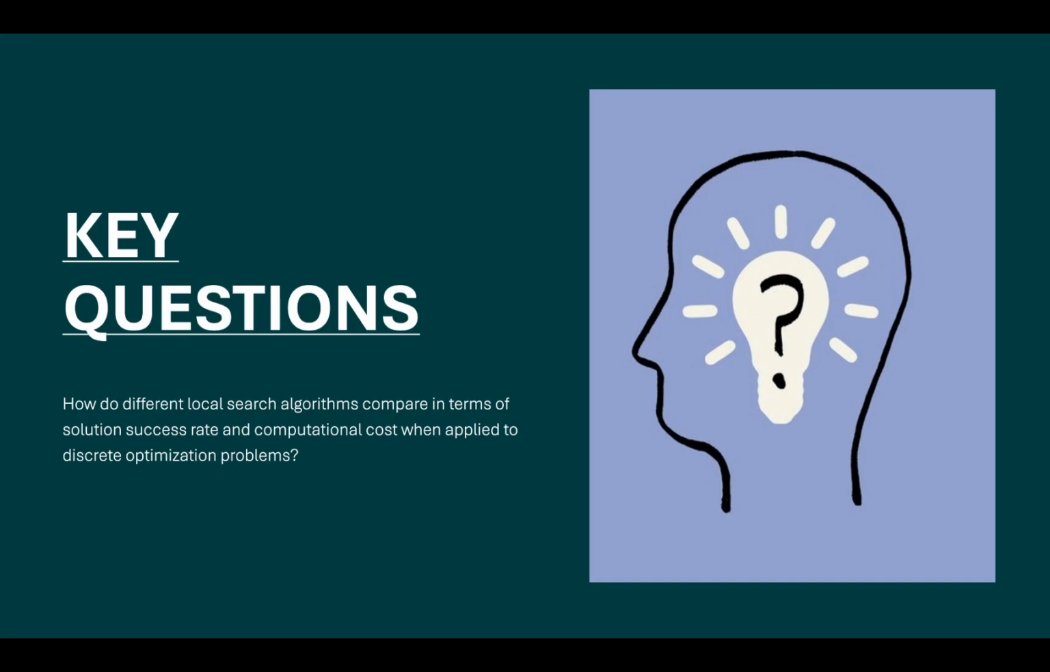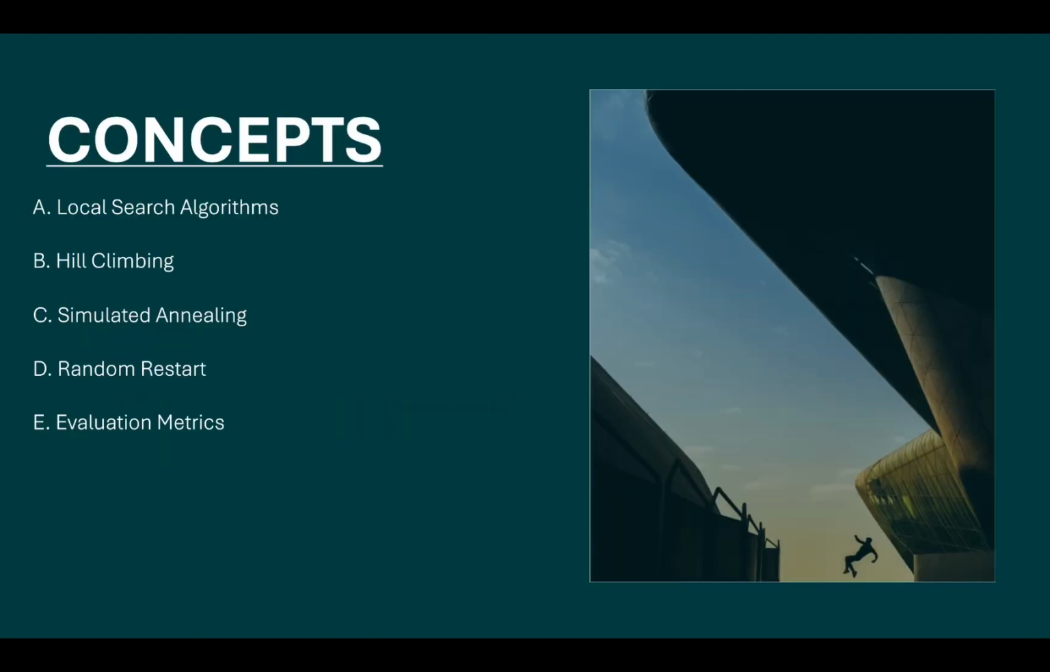Key questions. How do different local search algorithms compare in terms of solution success rate and computational cost when applied to discrete optimization problems? A hypothesis can be that algorithms that incorporate randomness, such as simulated annealing and random restart hill climbing, perform better. Concepts: local search algorithms, hill climbing, simulated annealing, random restart, and evaluation metrics.